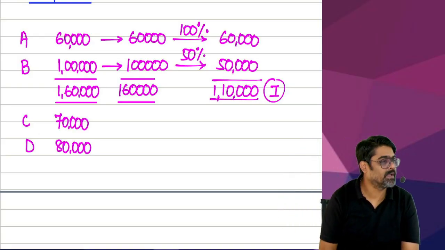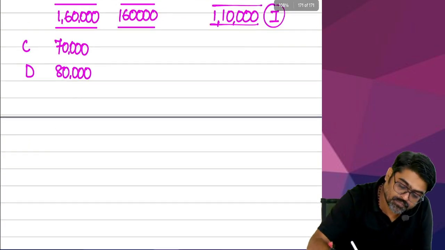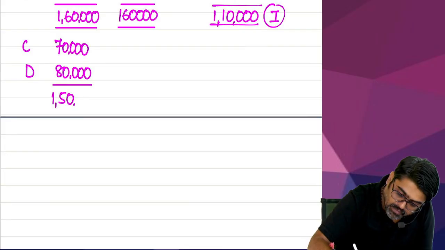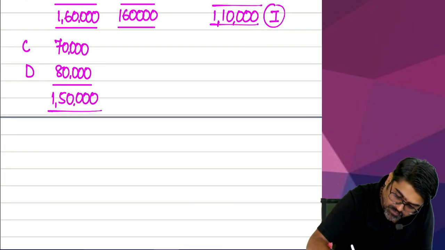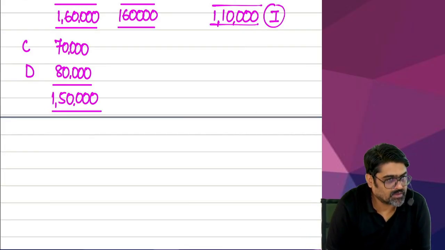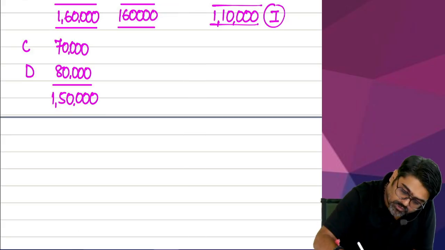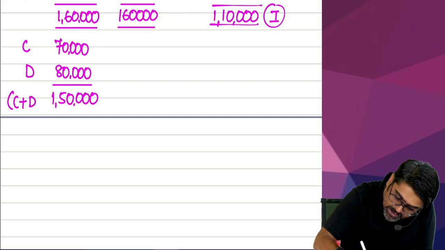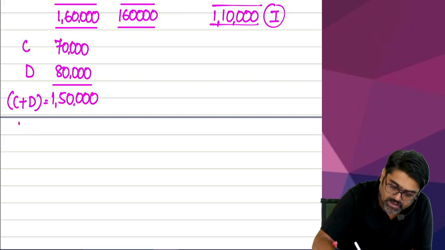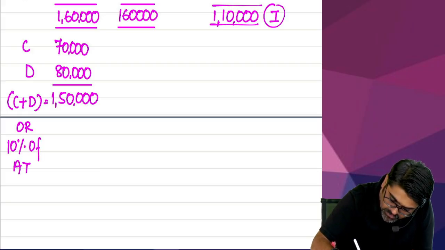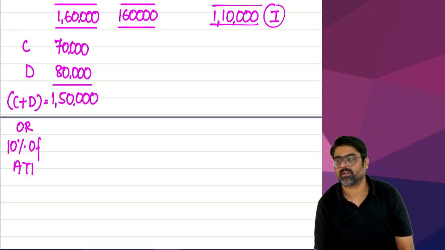Now C plus D. What is the total? 1 lakh. It will fully qualify, no? Or is there a qualifying limit? So C plus D both taken together cannot be more than 10% of what? Adjusted total income. How will you calculate this adjusted total income?